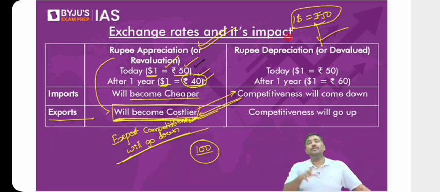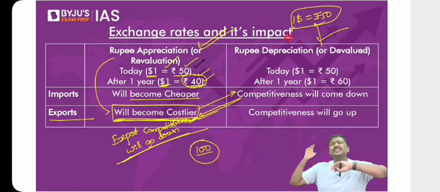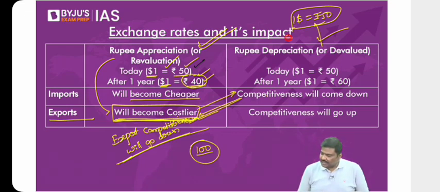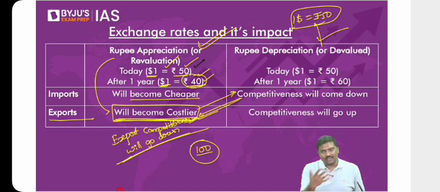Difference between IPO and FPO. IPO means for the first time the company is issuing shares. FPO, the company which is already listed, which has already completed its IPO, will go for FPO. So, depreciation and devaluation are quite similar. These are similar in the sense that the impact is the same, but those who are doing it are not the same. Why it is happening is not one and the same.